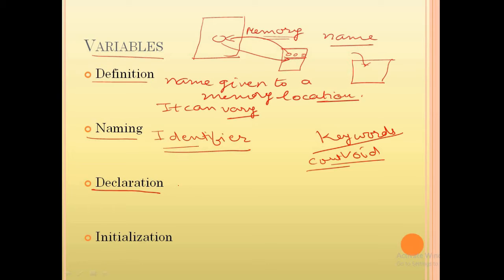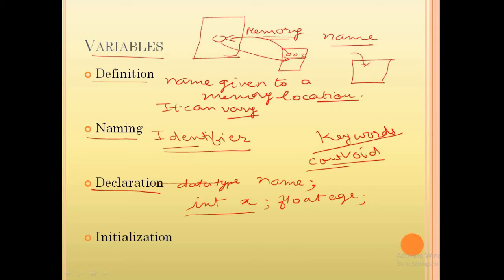Then how to declare the variable? For declaring a variable, you have to mention the data type, then one space, and then the name of the variable, and then the semicolon. It is like int x; float age; What happens with this declaration statement?